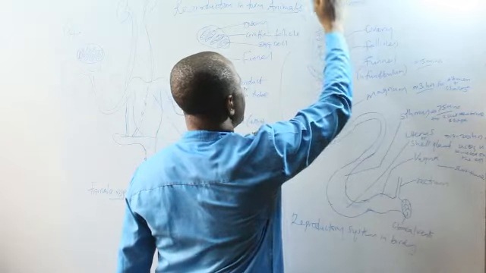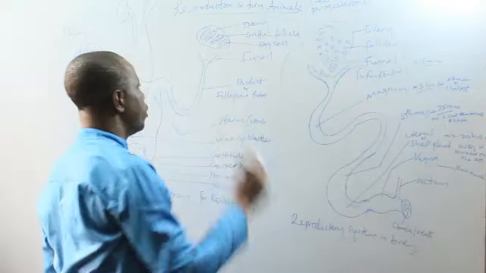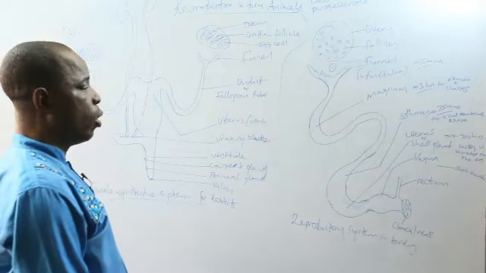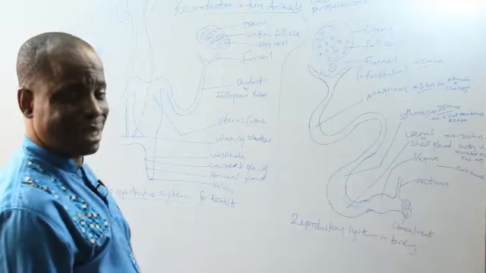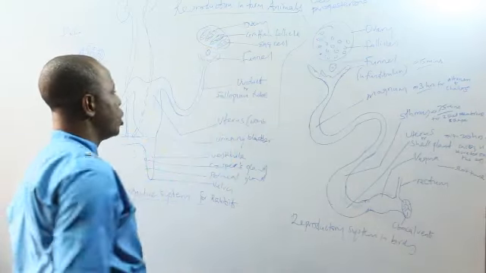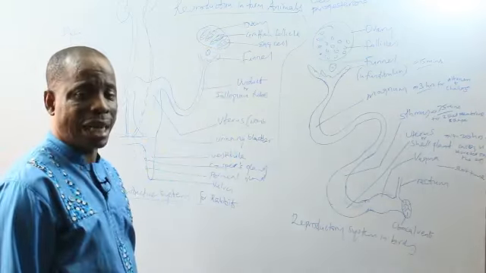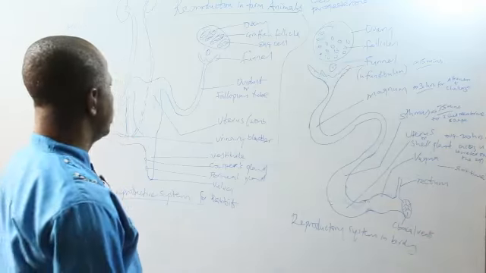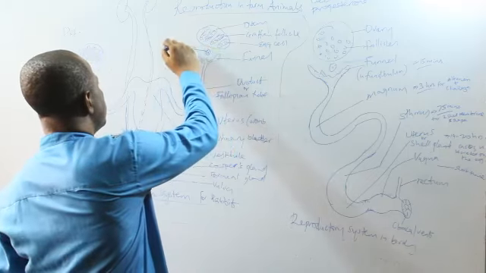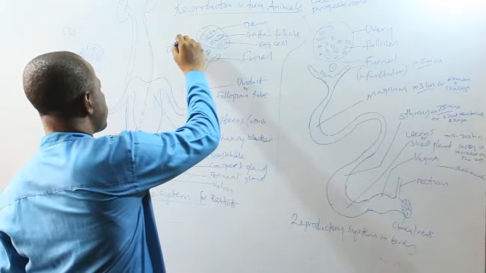Oogenesis is the process by which the ovary produces the egg cell or oocyte. This egg cell is dropped, not embryo, oocyte or egg cell. The egg or ovum is released.